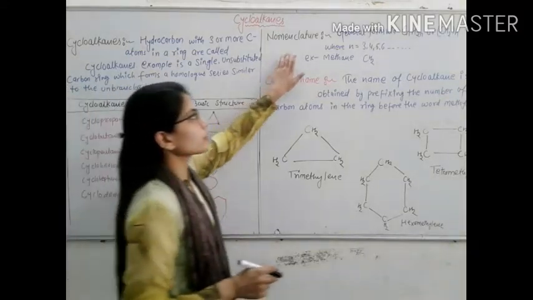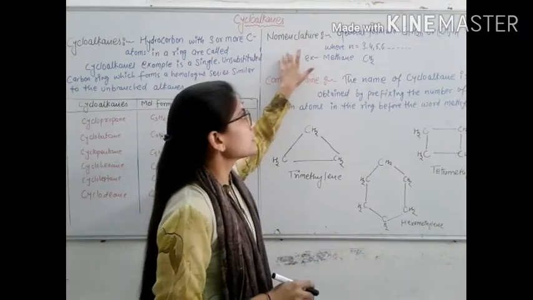Now let's discuss the nomenclature of cycloalkane.